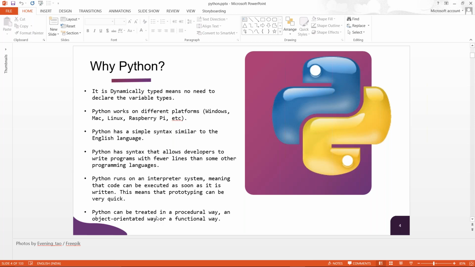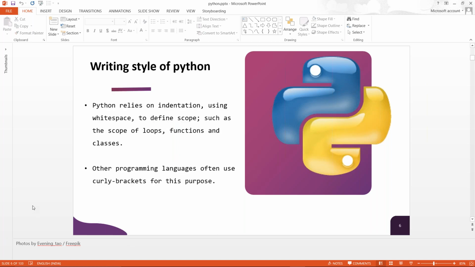Now, coming to the next point, Python can be treated as a procedural way or an object-oriented way. There is a concept of both. Procedural means you are calling functions step by step, one by one. That is the procedural way. But when it comes to the object-oriented way, you need to enable the existence of class and object. Class and object here are a bit different from the ones we studied in C and C++. It is a bit different concept, but still a good and more secure concept. Now, moving to the next slide.